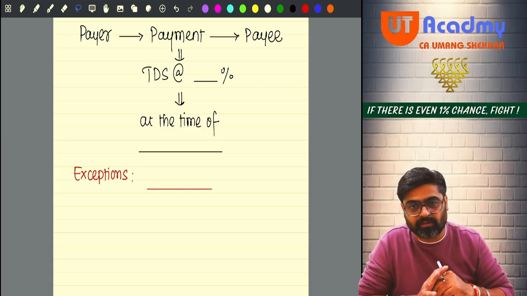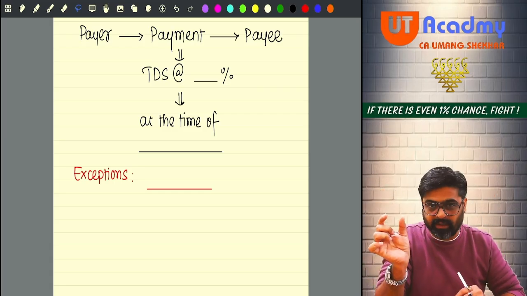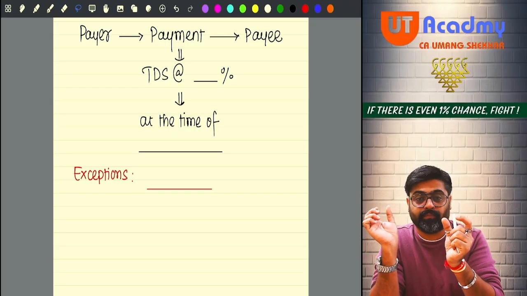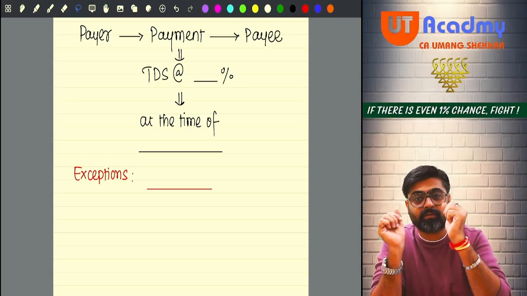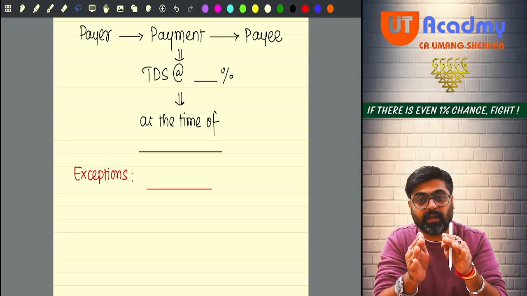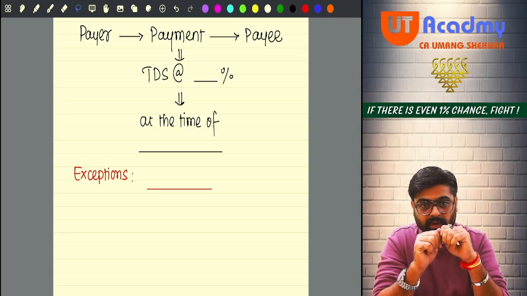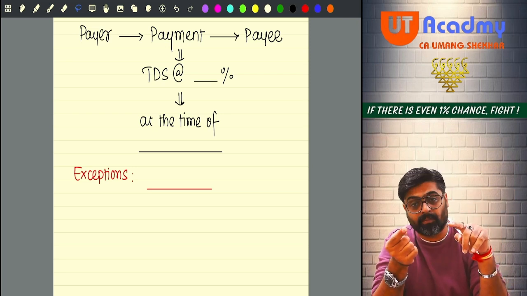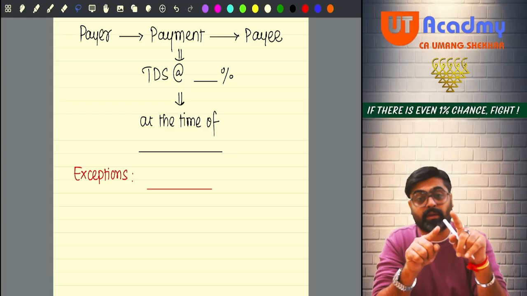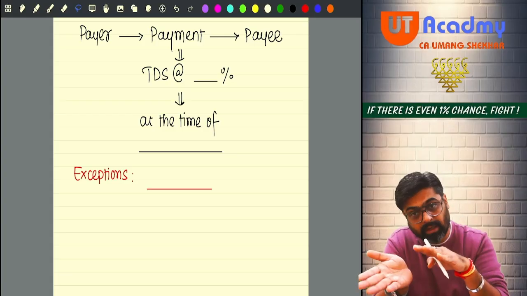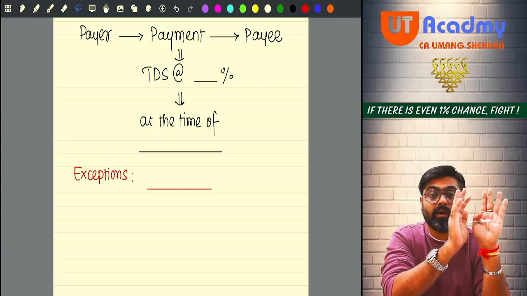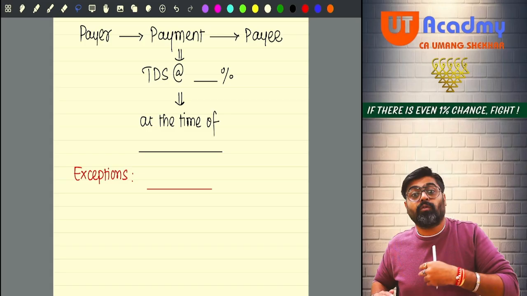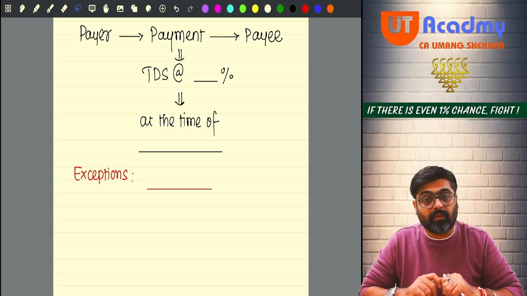If you go to winnings, the person giving the winnings to the winner, what payment is made? Winnings income. TDS will be deducted at the rate of 30% at the time of payment or credit, whichever happens earlier. So in that case, the TDS will not be deducted only at the time of payment. Either the payment is made to the winner or I record that winnings in my books, whichever happens earlier. At that time, I have to deduct the TDS.